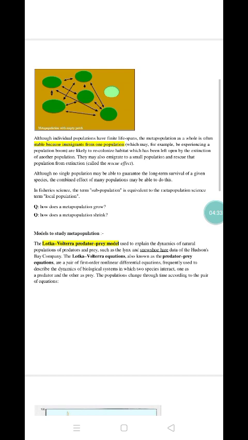Now, how does a metapopulation grow, or how does a metapopulation shrink? Obviously this is because of the immigration and emigration of the animals from one place to another. In the case of fishes, a subpopulation of a fish species is equivalent to the metapopulation term, and in local language we call it the local population of the fish species.